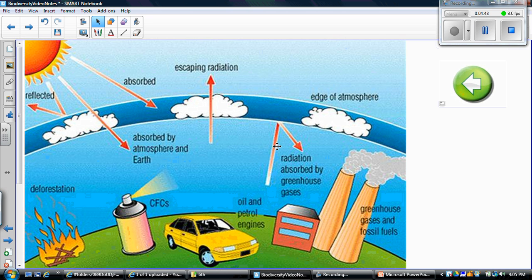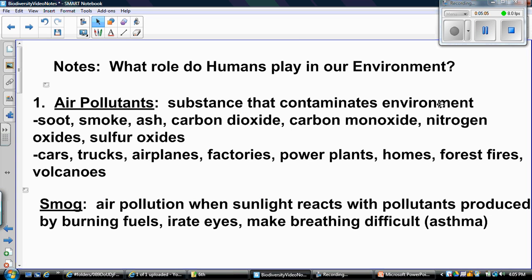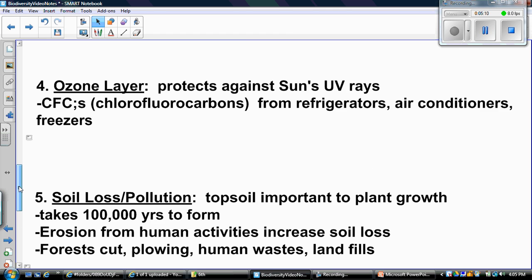So this radiation that should have gone back out into space got trapped in. That creates heat energy. That radiant energy gets transferred into heat energy, which is changing a little bit of the climate. So that's what the greenhouse effect looks like.